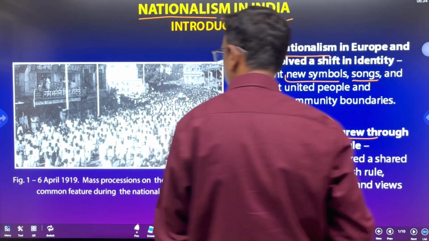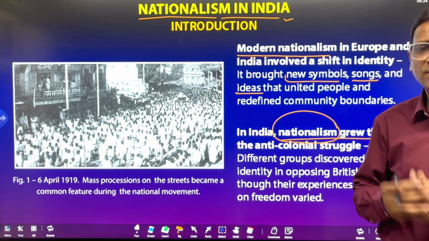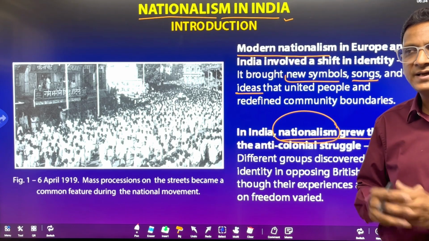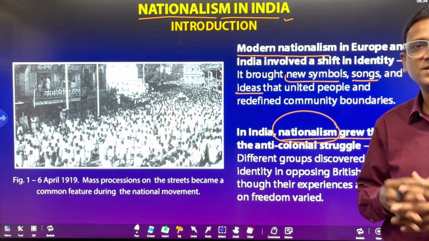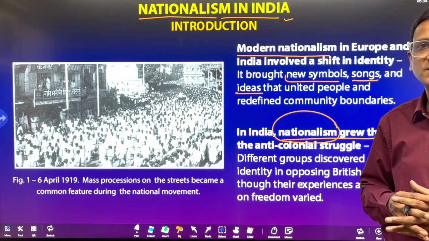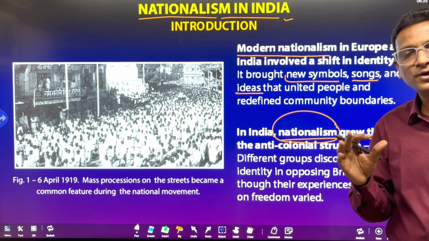But different people had different ideas about freedom. For some peasants or farmers, getting relief from the tax was their freedom. For some businessmen, being relieved from the custom duties imposed by the British was freedom.